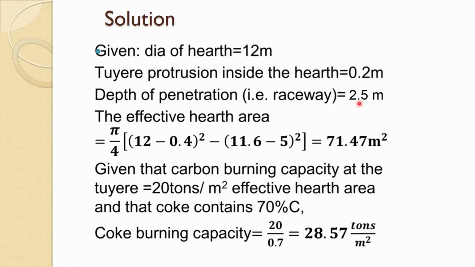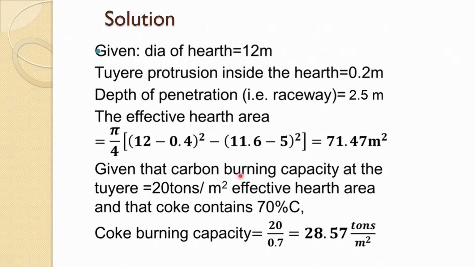Now we know the raceway is 2.5, and that extends on both sides, so 2 times 2.5 is 5 meter. This minus this gives us the effective hearth area. This part is being used by the raceway, and this is inactive because of the tuyere protrusion. What is remaining is the effective hearth area, which comes to 71.5 meter square.